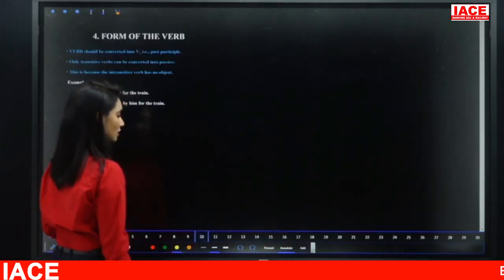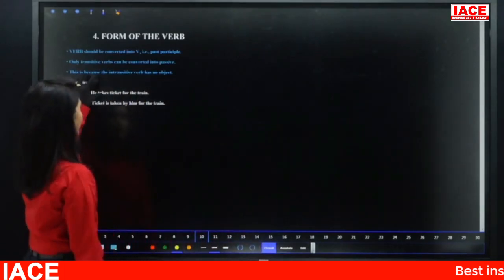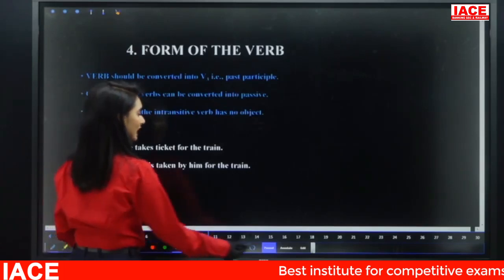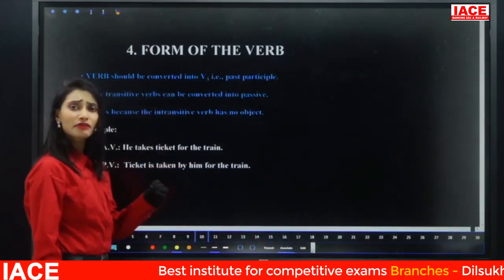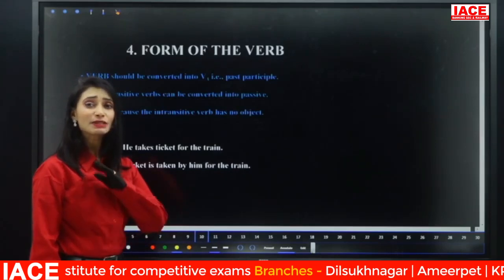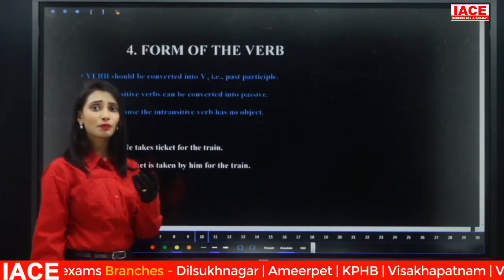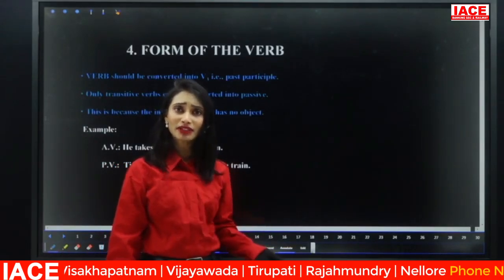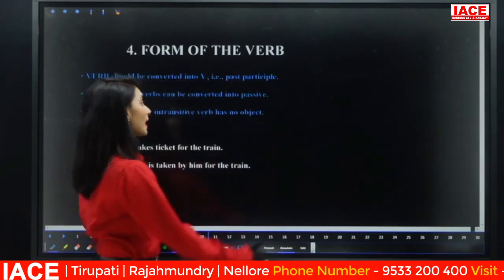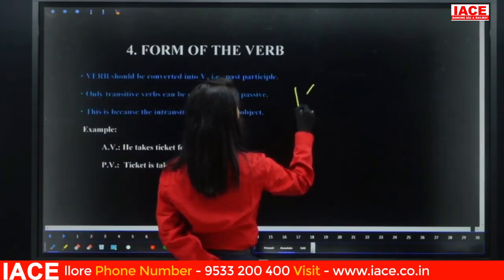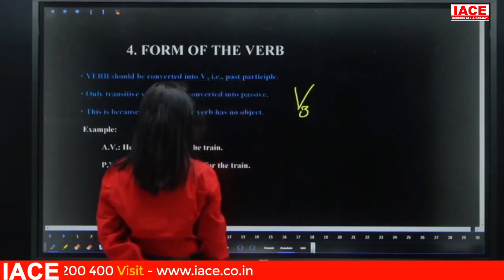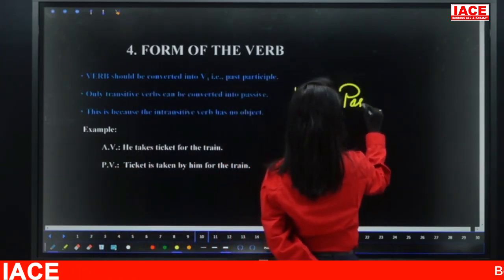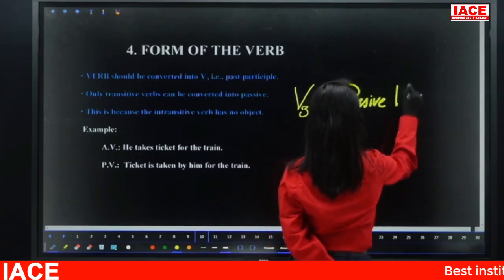Now let's move on to step 4. What is step 4? I already told you this briefly. That is the form of the verb. Irrespective of the tense of the sentence, whether it is present, past, future, simple, continuous, perfect, whatever the tense is, the verb in passive voice must always be in V3. Remember that. The verb will always be in V3 in passive voice, irrespective of the tense.